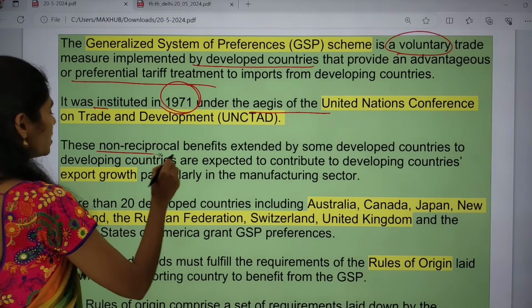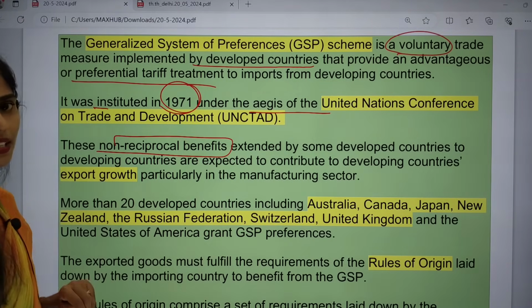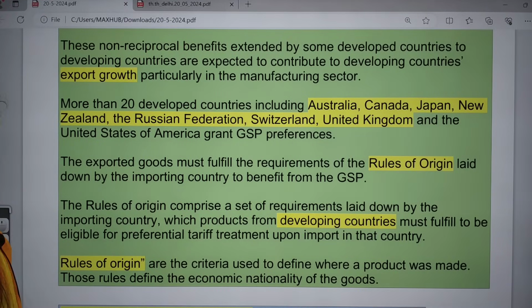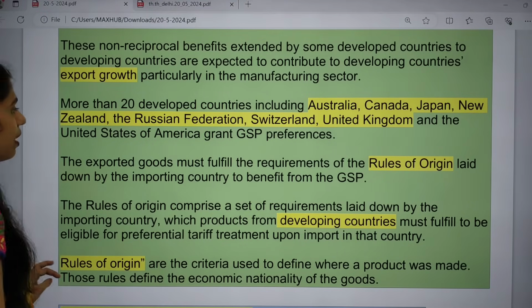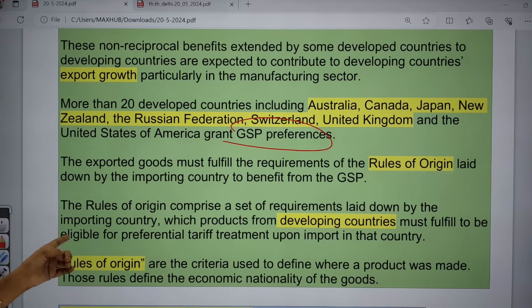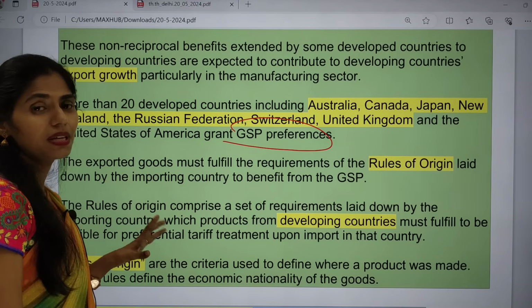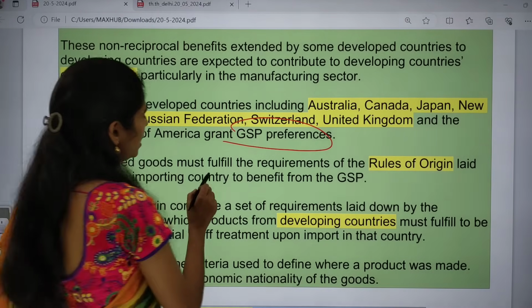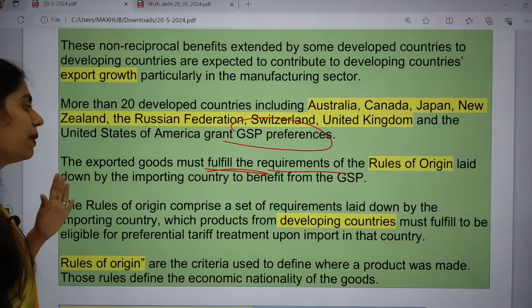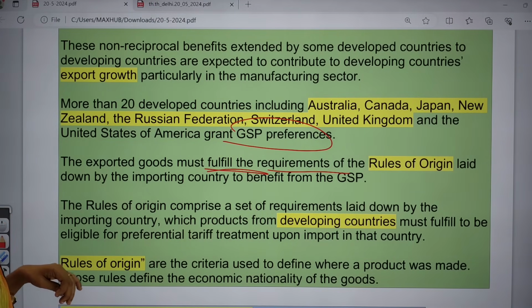These non-reciprocal benefits have been extended by more than 20 developed countries like Australia, Canada, Japan, New Zealand, the Russian Federation, Switzerland, the UK and the US, which grant these GSP preferences. The exported goods must, mandatorily, fulfill the rules of origin laid down by the importing country to benefit from the GSP.